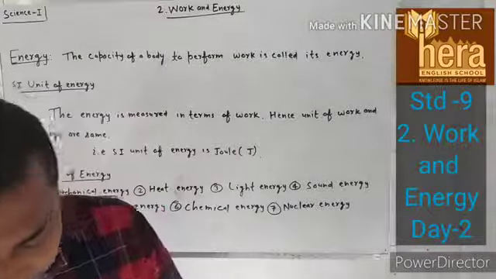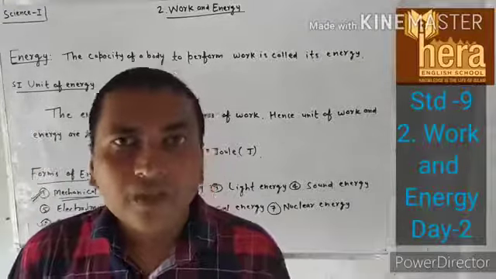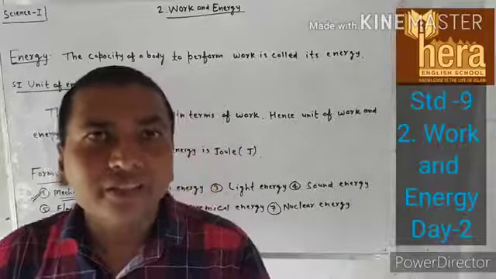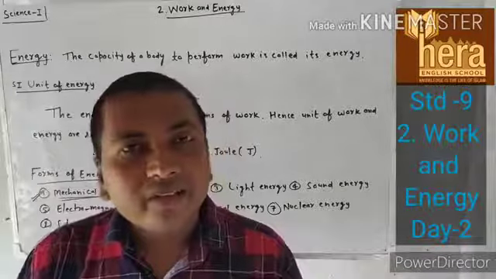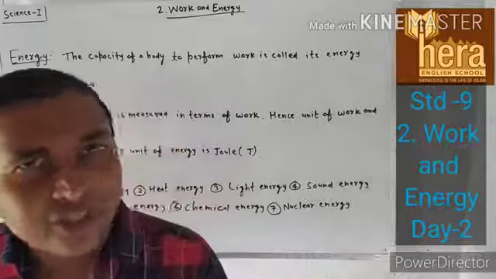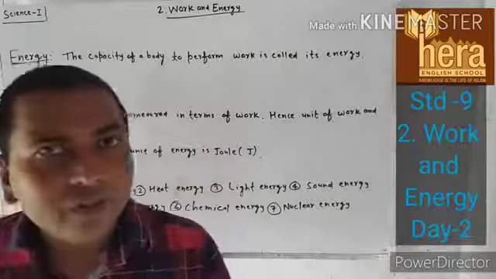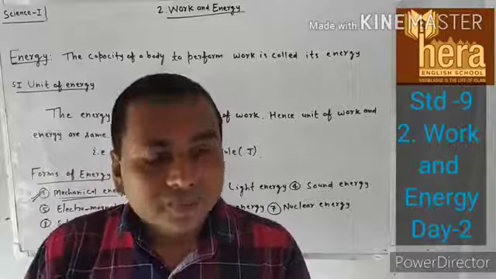So today we are going to discuss mainly mechanical energy. Mechanical energy has two forms. First one is kinetic energy and second one is potential energy. First of all, we are going to discuss kinetic energy.